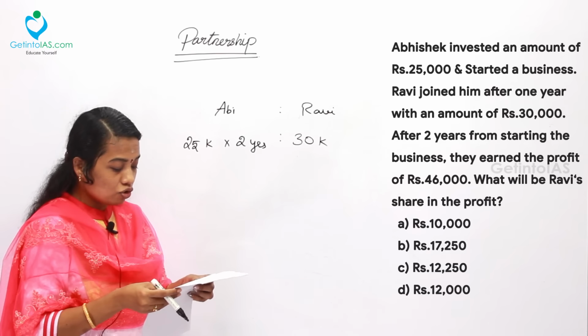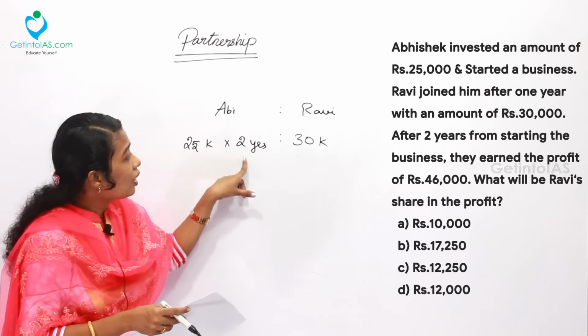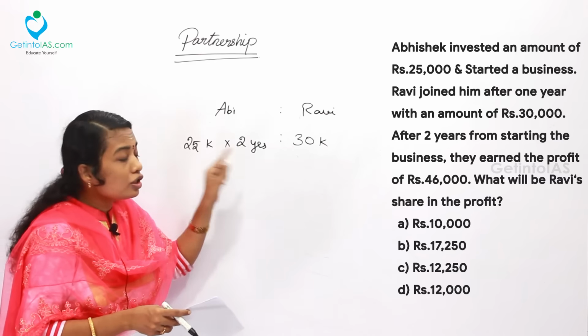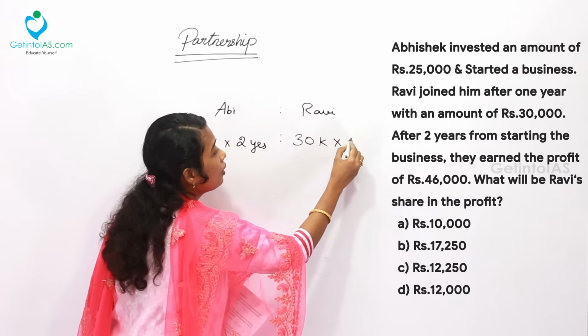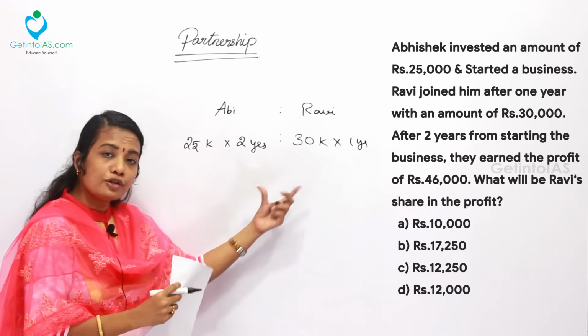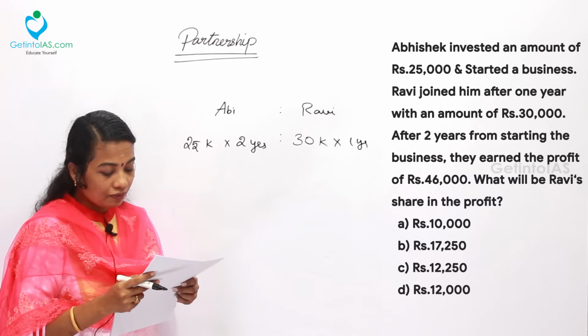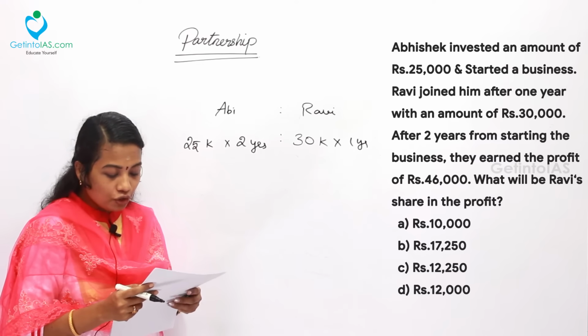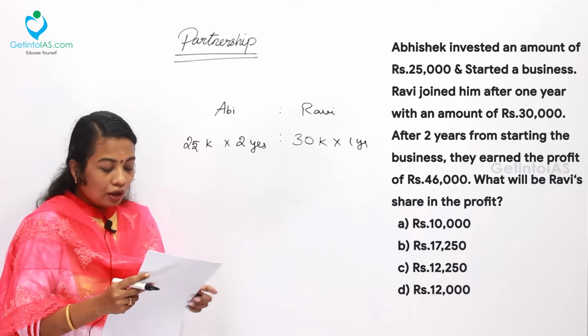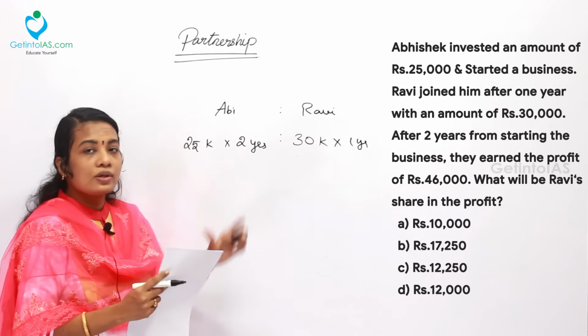But Ravi is joining after 1 year, so 2 years spent by Abhishek. So 2 years minus 1 year, just 1 year is spent by Ravi. In such a way it is to be considered. The next one is we will have to find the profit ratio first. Here it is given the total profit. Now you want to find anyone's share here.